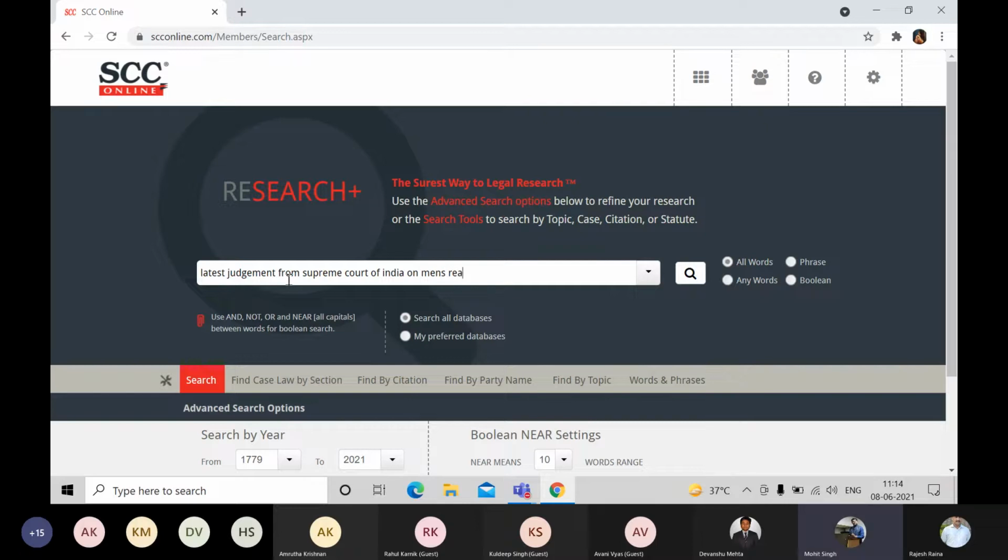So what we'll do is, whenever we would like to search for two words, but we know that these words are a legal phrase: mens rea, res judicata, actus reus, damnum sine injuria, whichever legal phrase you would like to type, you need to enclose them in double inverted commas. So Mr. Anna will do it for you. As you can see, now this word has been enclosed in double inverted commas. That simply means now the software will search it as a phrase. That's really good. And now we can click on the search bar.